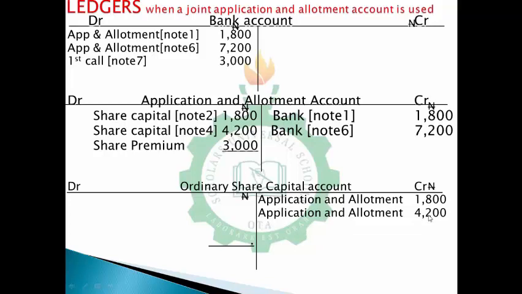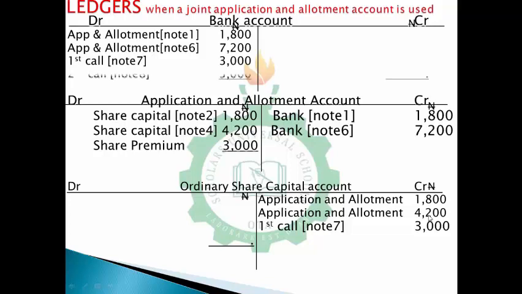For this first call that you have paid into the bank, of course we will give them shares. On giving them their shares, you debit first call account, then the credit will come to ordinary share capital account, which is our first call 3,000 naira. As soon as you're done with first call, we can move to second call.